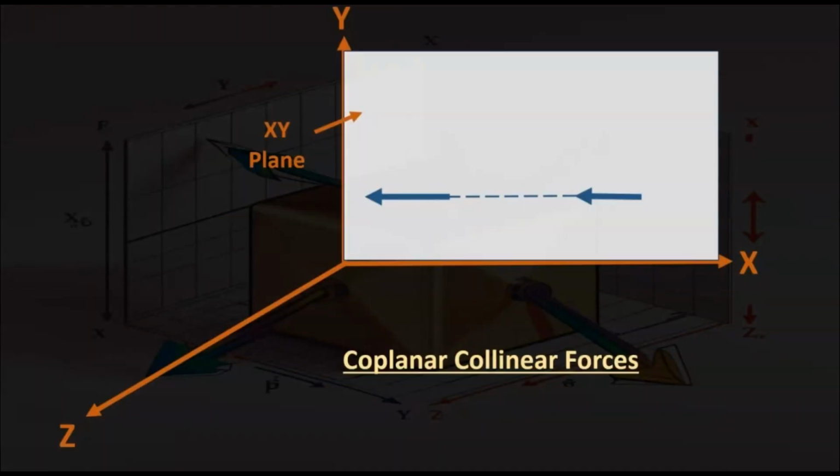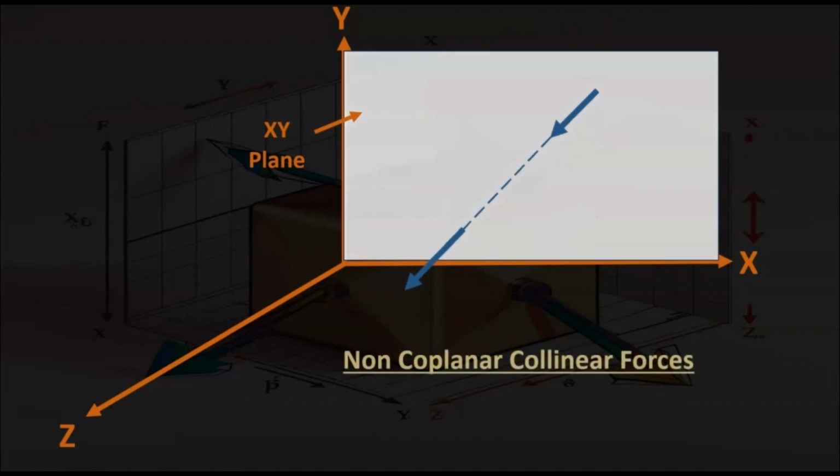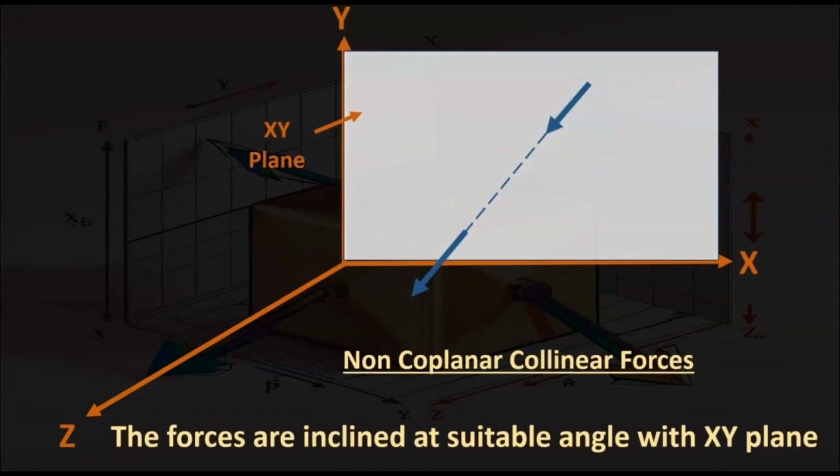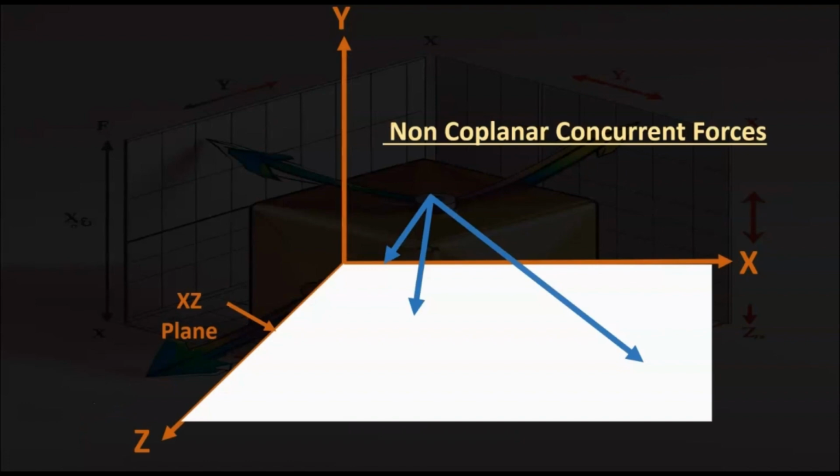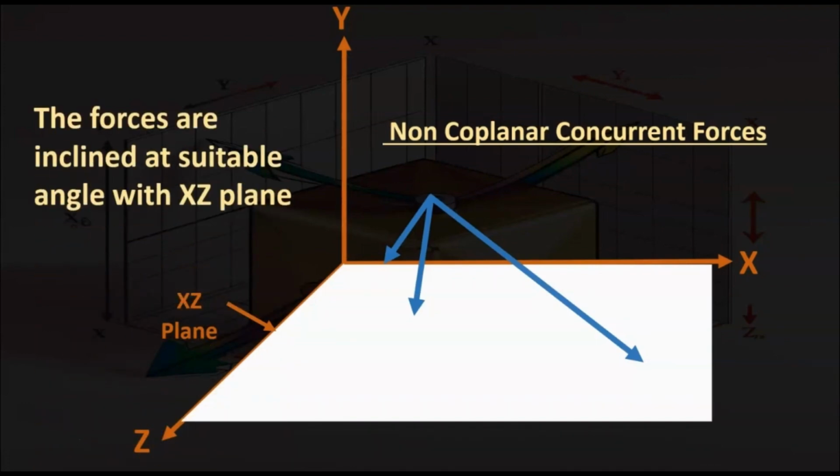Coplanar collinear forces are the forces that are acting in the same plane. That is, you can see the collinear forces acting in the xy plane. This is an example of non-coplanar collinear forces, where the forces are inclined at a suitable angle with the xy plane. Now, in the case of coplanar concurrent forces, there is a common point of intersection and the concurrent forces are acting along the same xy plane. And in the case of non-coplanar concurrent forces, forces are inclined at a suitable angle with the xz plane. So these are some examples of non-coplanar concurrent forces.